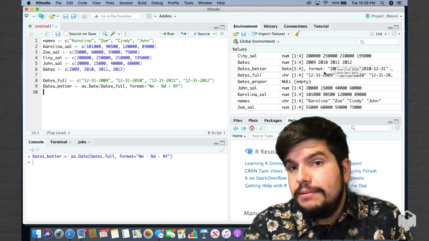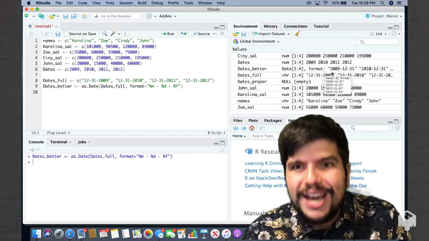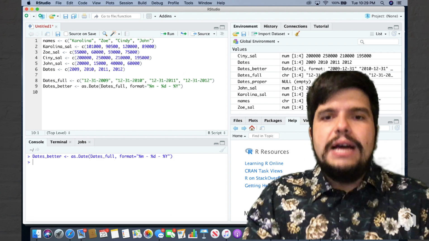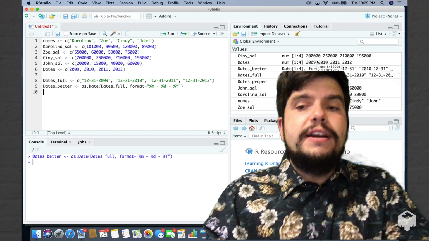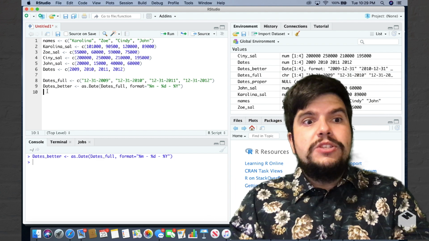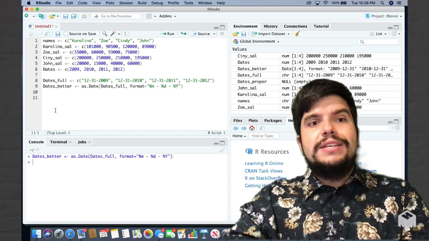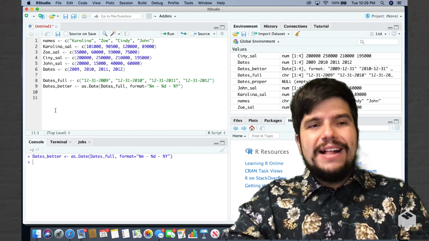Okay, so they have the same data, but with a different data type, and R will treat them differently. Okay, good. So now what I can do with these elements in my environment is I can try to build a matrix. Let's try to build a matrix with my roommates' salaries.